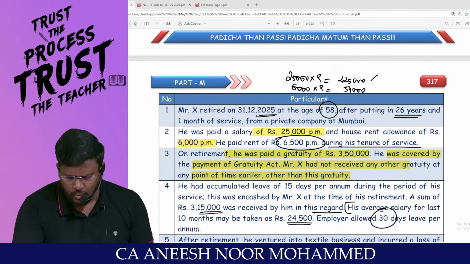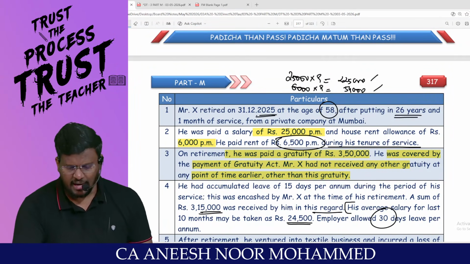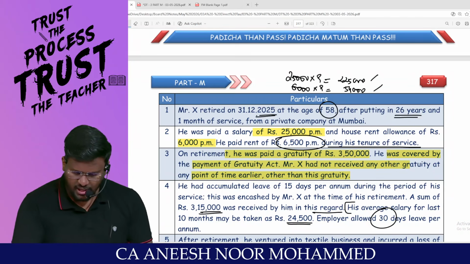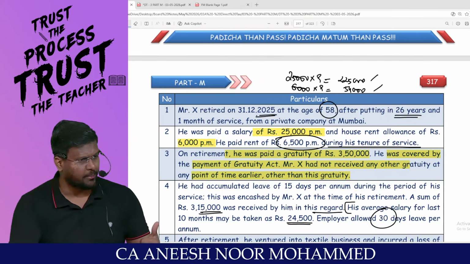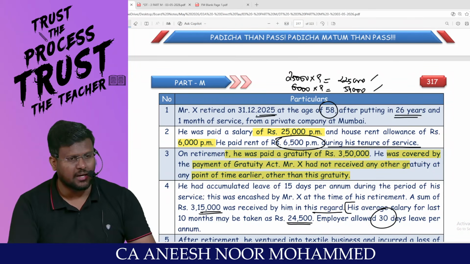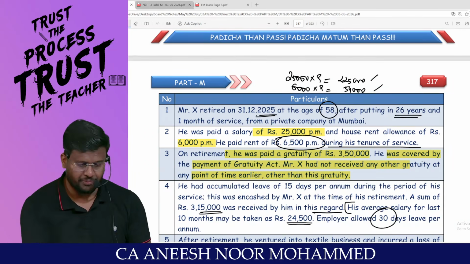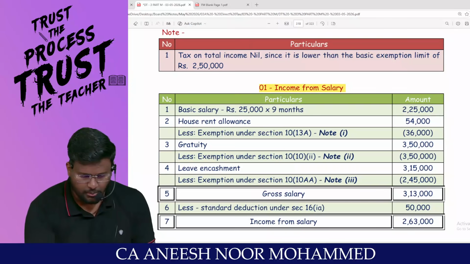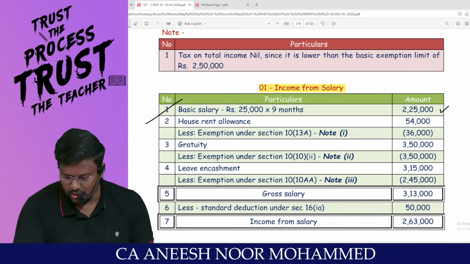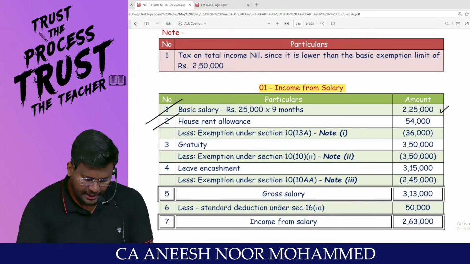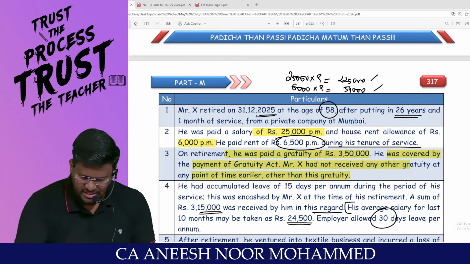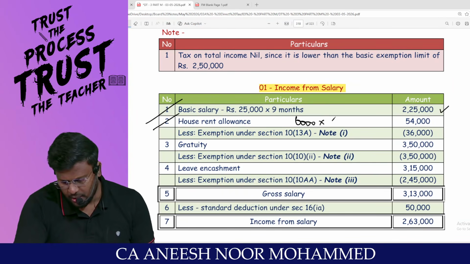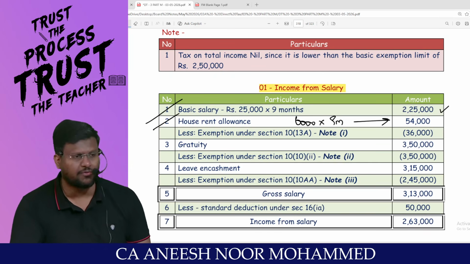This is 2,25,000 rupees. Salary is there. And he has received HRA also. Sir, HRA of 6,000 per month. We have to calculate the taxable HRA and we have to reduce the standard deduction. So, can we do everything as a working note? These are the income from salary computations. Basic salary is 25,000 into 9, 2,25,000. HRA received. Sir, how much is the per month HRA? 6,000 per month. So 6,000 into 9 months, we would have received HRA 54,000.